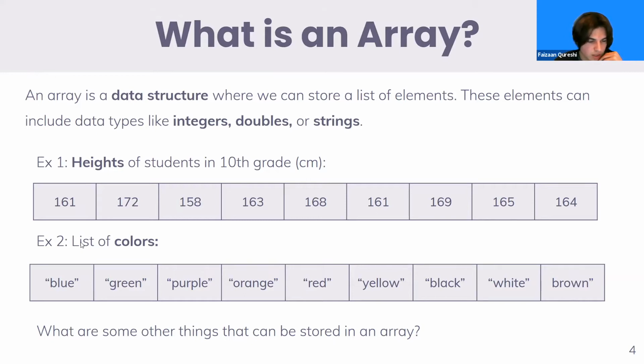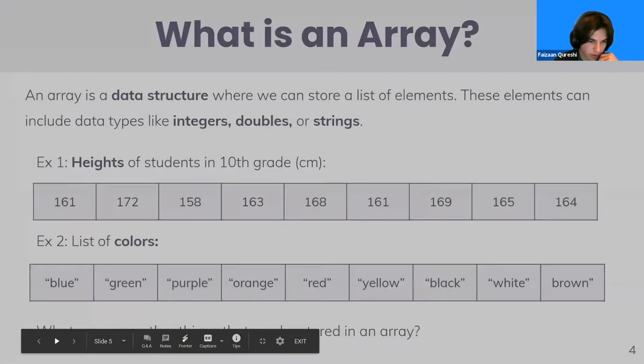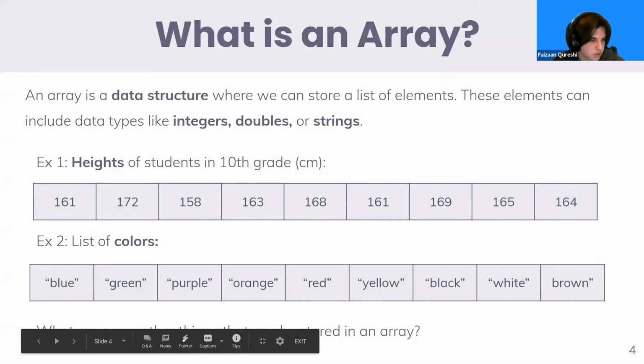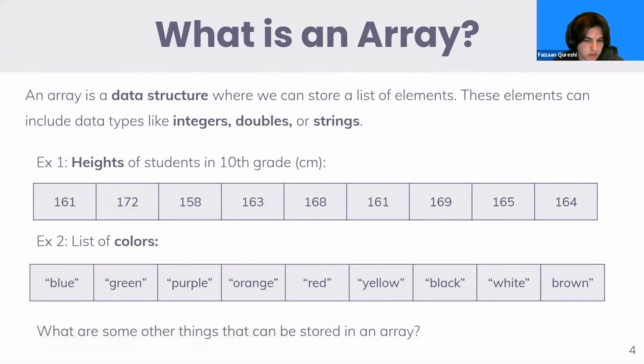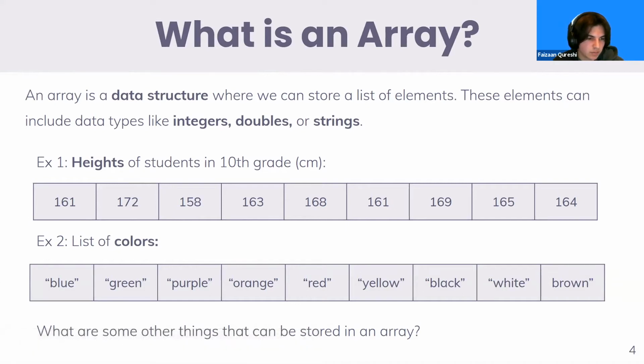And in our second example, the data type is strings and it's a list of colors. So for example, we have blue, green, purple. Just to get your minds thinking, what are some other things that can be stored in an array? Just to keep in mind, when we're storing things in an array, they have to be of the same data type. You can't have an integer stored with a string.